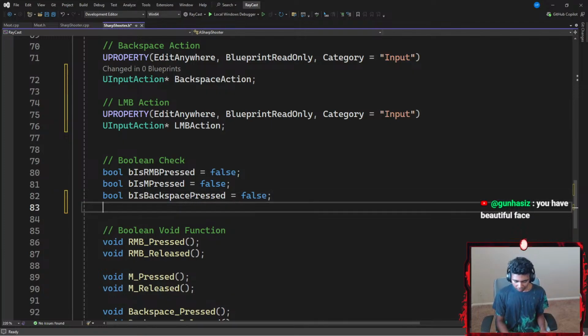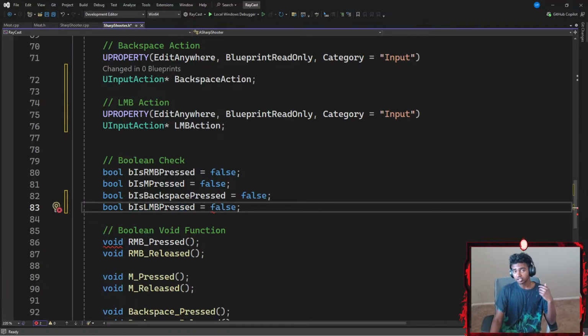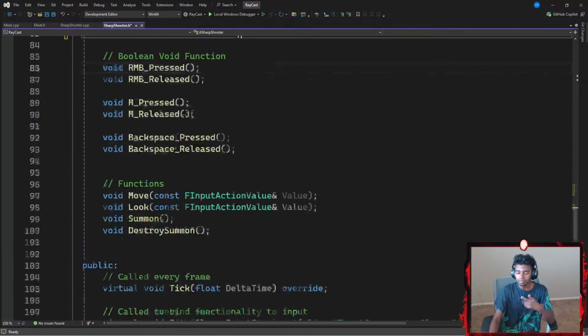Okay, that's it. Now under my boolean check, I'm going to add another boolean variable, bIsLMBPressed. There we go. This is going to be a check to see if my left mouse button has been pressed or has not been pressed. When I begin my program, my left mouse button has not been pressed.